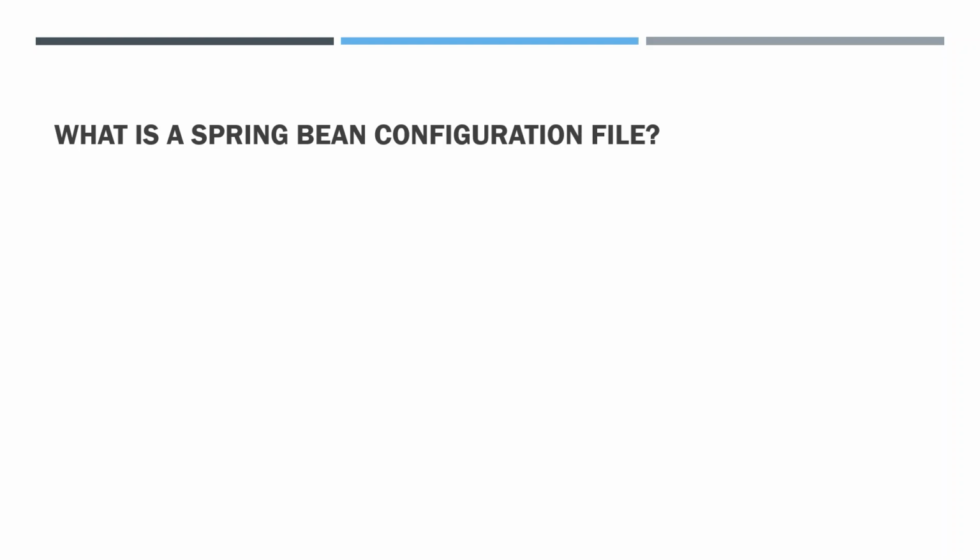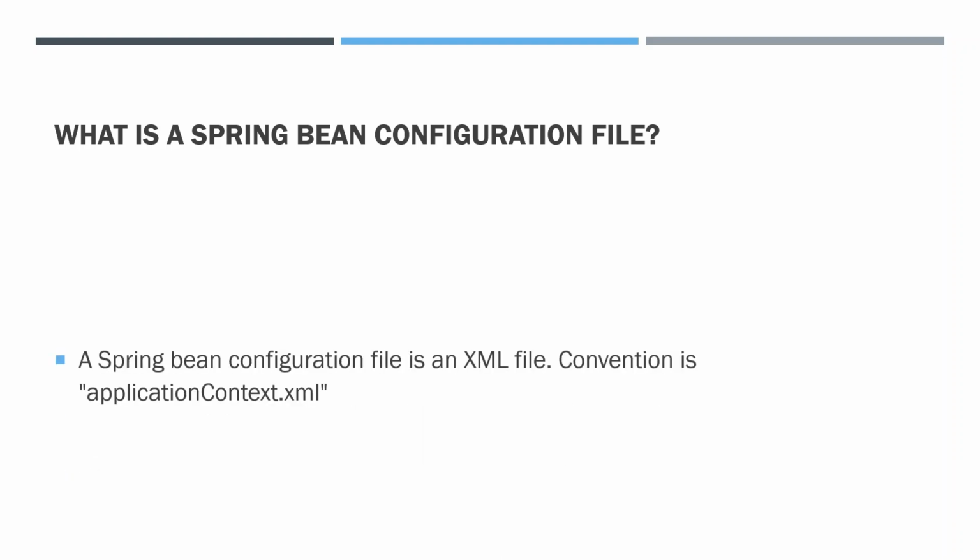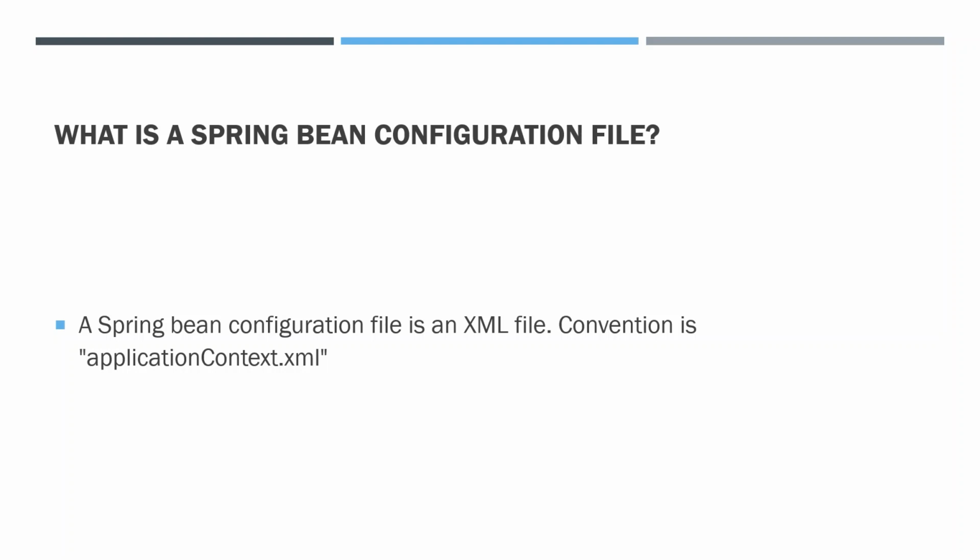What is a Spring Bean configuration file? This XML file is nothing but a Spring Bean configuration file, and we have a convention for naming that XML file, and the convention is applicationContext.